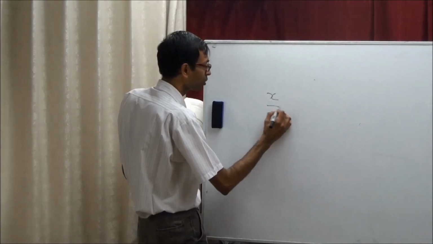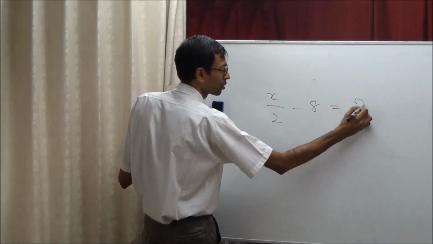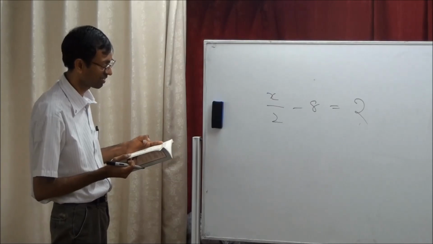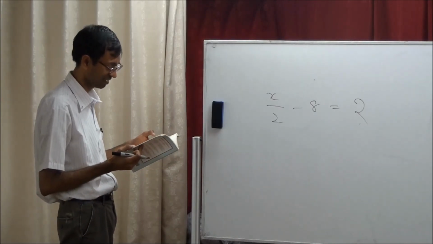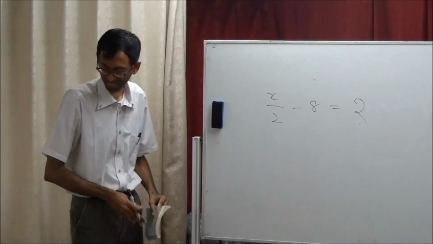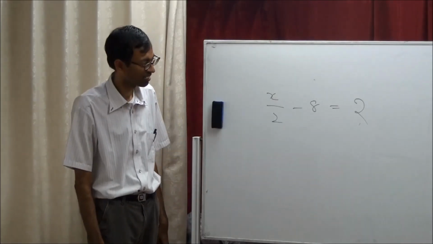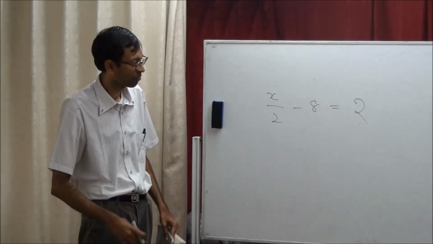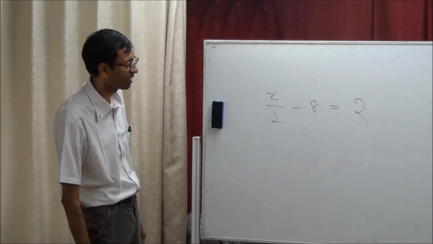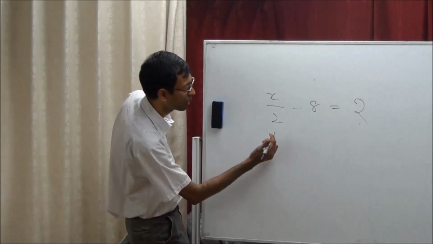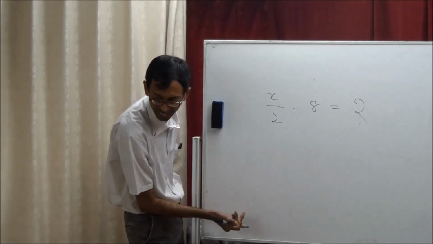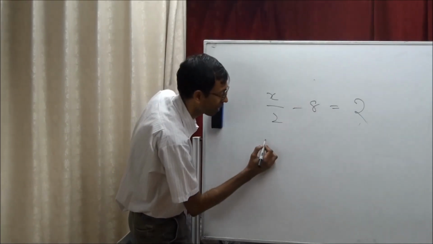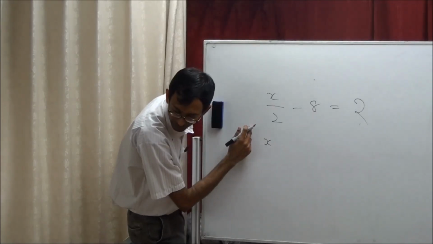X by 2 minus 8 equal to 2. What did you do first? Which one did you take away? 8. Okay, x by 2 will remain here.